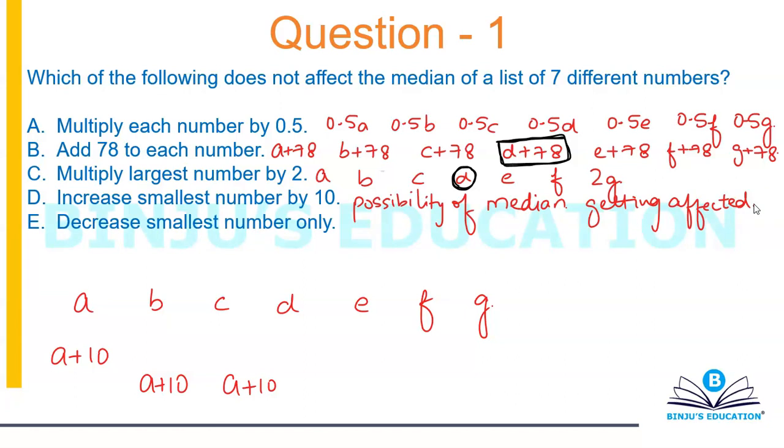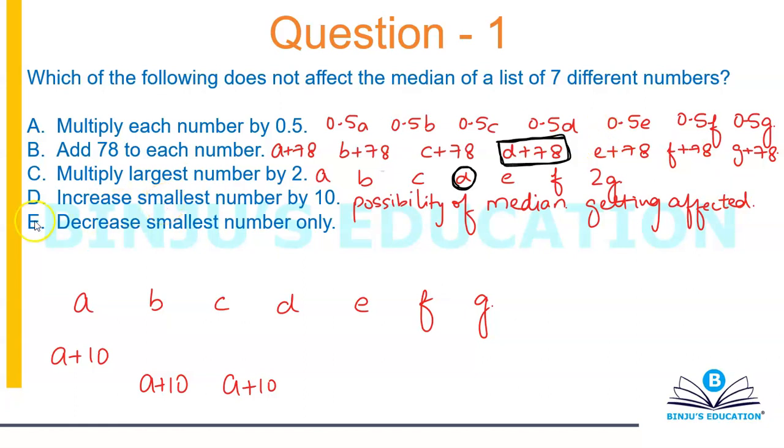What does option E say? Option E says decrease the smallest number only. Now A is already the smallest. If I'm going to keep on decreasing it, it will become smaller and smaller. Will it have any effect on the number at the fourth position? Will it have any effect on D? No, it will not have any effect on D. Because A was already the smallest, you're decreasing it, it will still be the smallest. It's not going to have any impact on D.